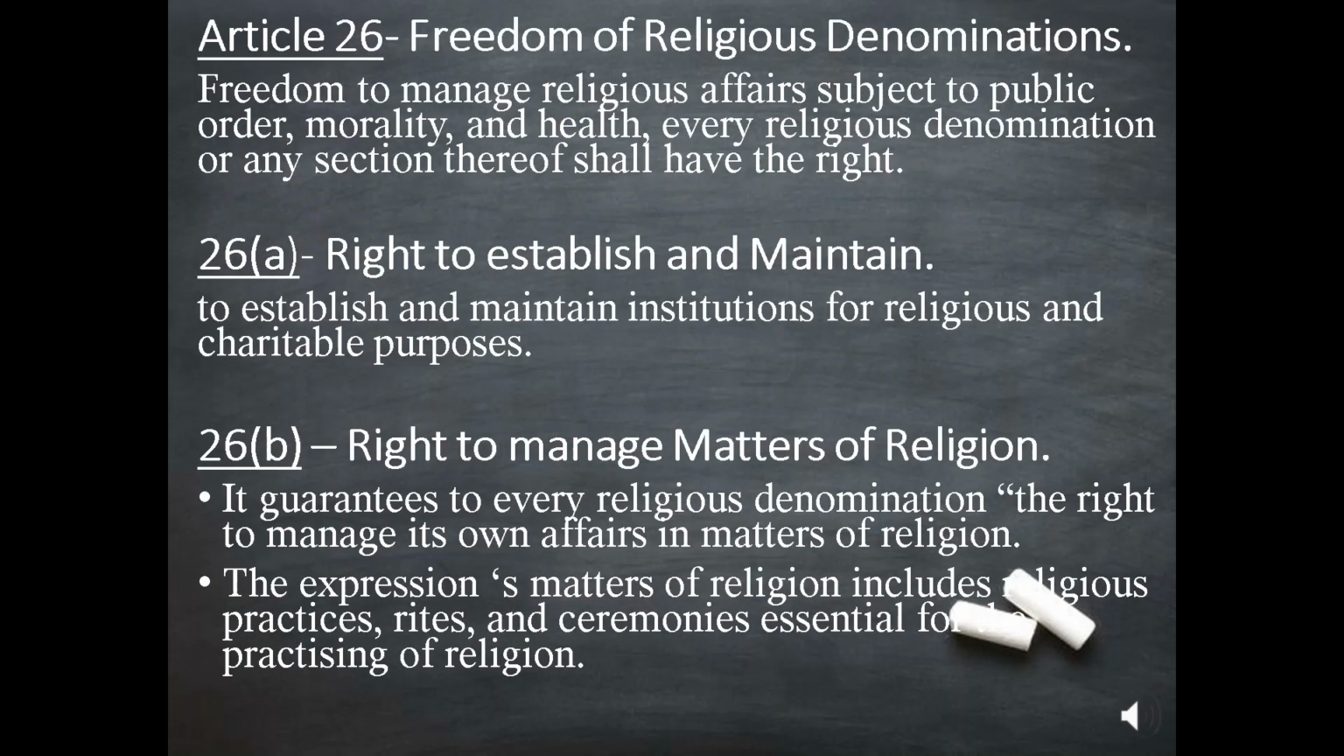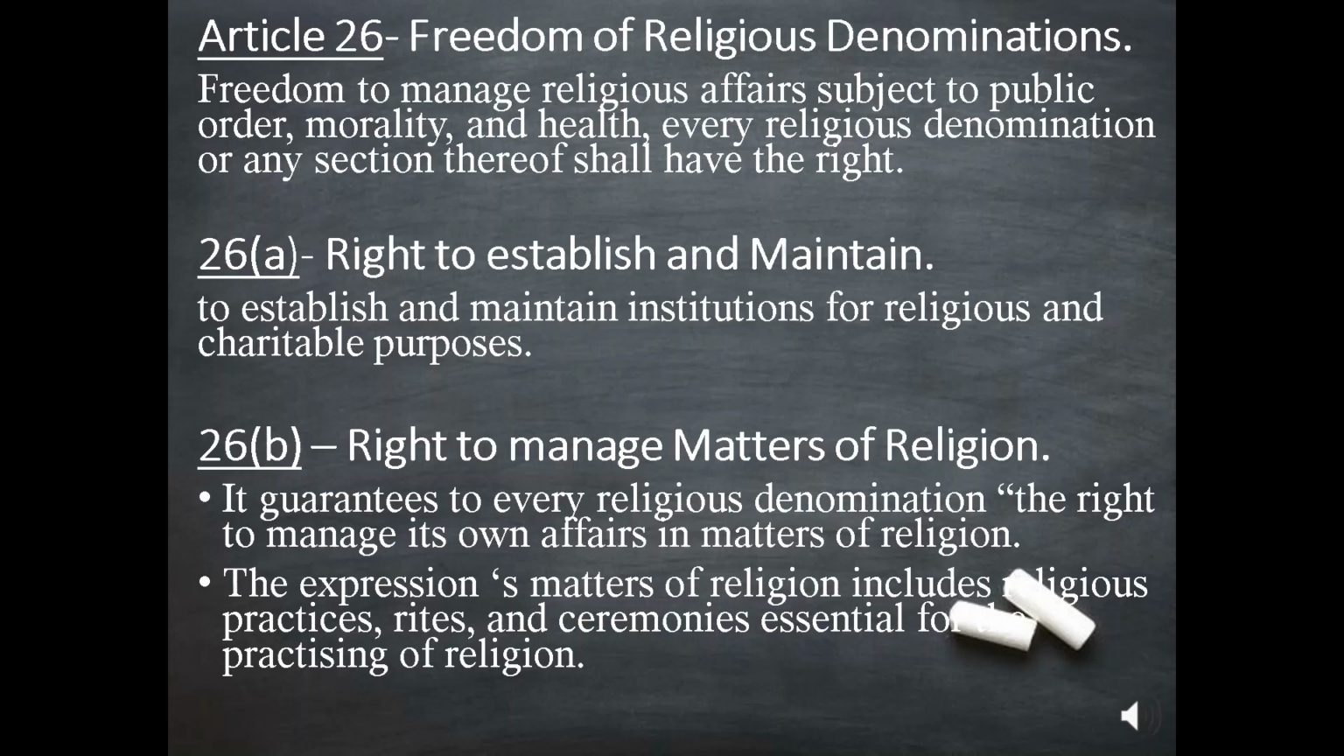Article 26, Freedom of religious denominations. Freedom to manage religious affairs subjected to public order, morality and health. Every religious denomination or any section thereof shall have the right. Article 26 clause A is a right to establish and maintain. It is to establish and maintain institutions for religious and charitable purposes.